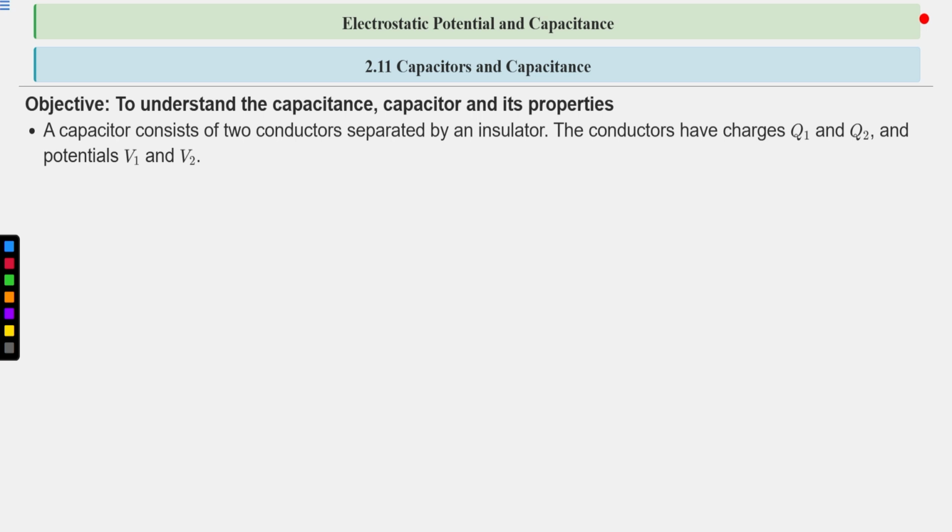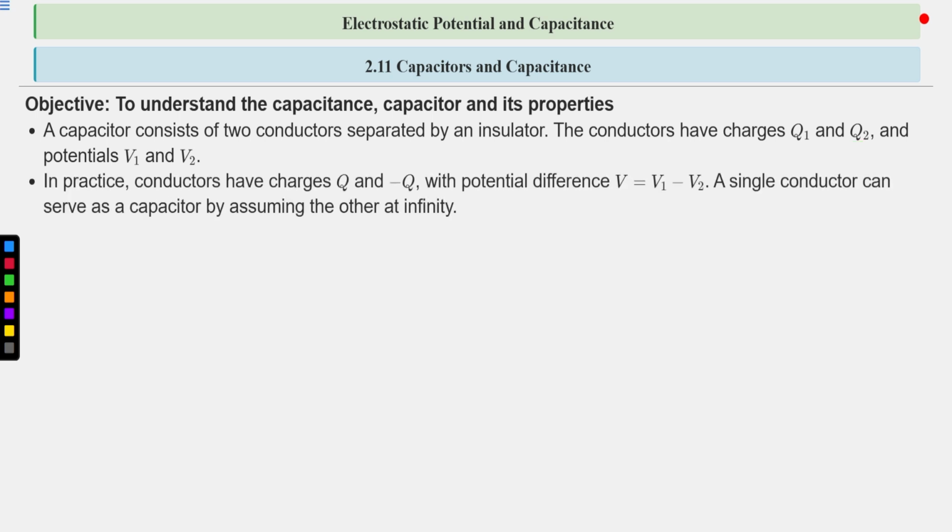The conductors have charges Q1 and Q2. One conductor will have charge Q1, the other Q2. And one conductor has potential V1 and the other has V2. So this is a capacitor: two conductors separated by an insulator. The charges on the two conductors are different, and the potentials on both conductors are also different.